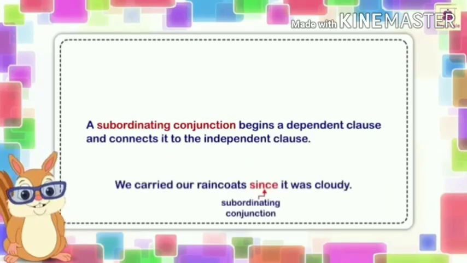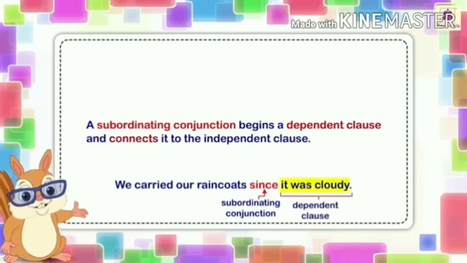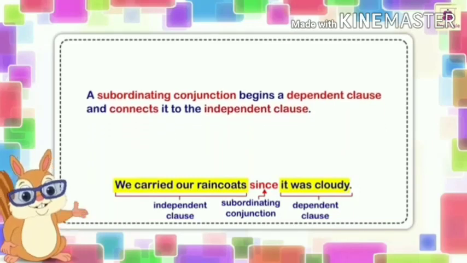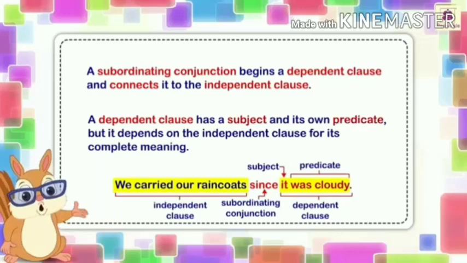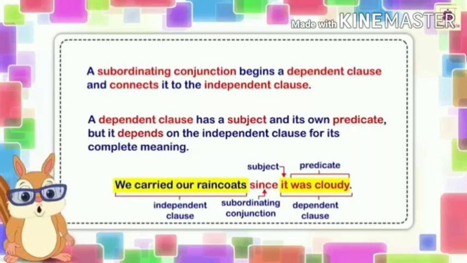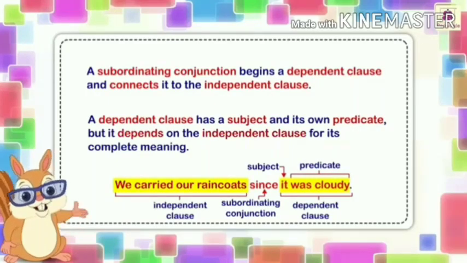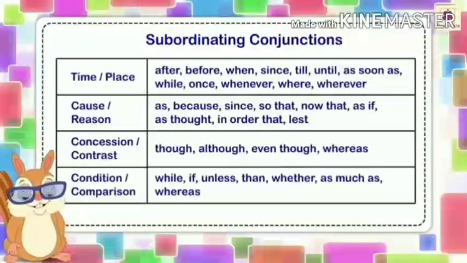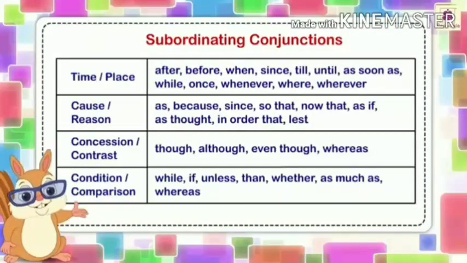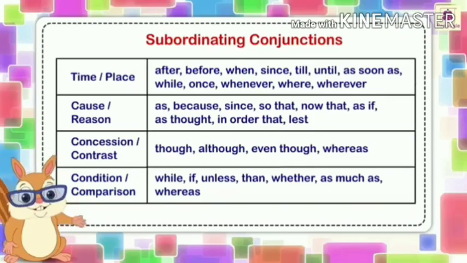A subordinating conjunction begins a dependent clause and connects it to the independent clause. So it was cloudy is dependent, we carried our raincoat is independent. A dependent clause has a subject and also a predicate. The following words are called subordinating conjunctions, and they have been listed along with their category.